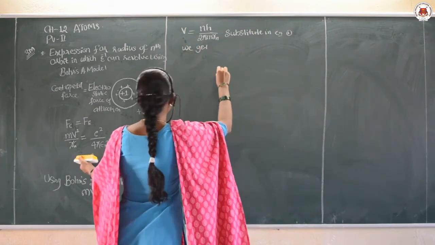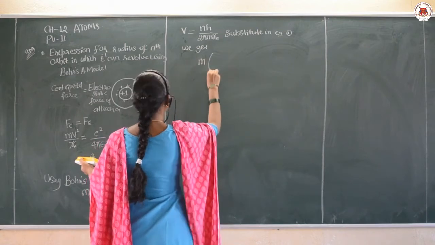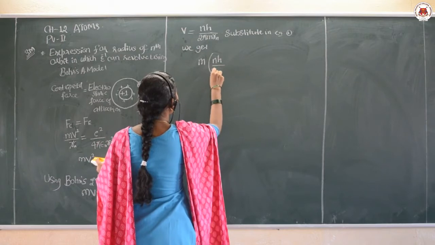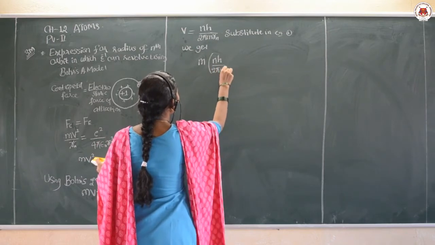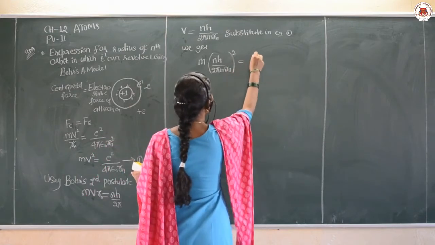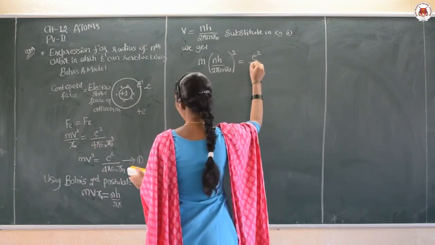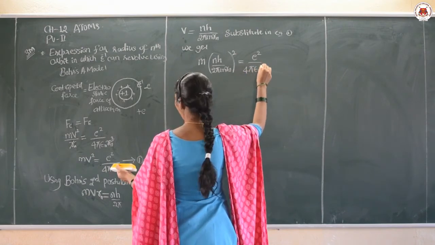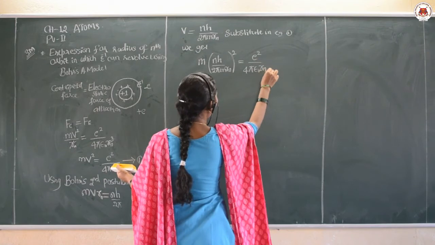So what is there? m into, in the place of V, let us substitute nh upon 2 pi m Rn, whole square. It is equal to E square upon 4 pi epsilon naught into Rn.